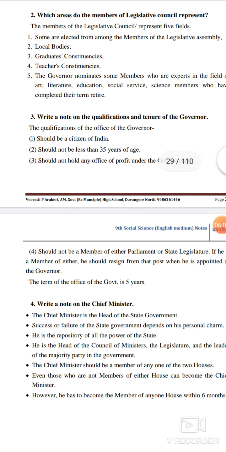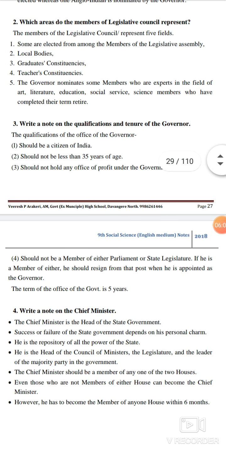Next question, write a note on the Chief Minister. The Chief Minister is the head of the state government. Success or failure of the state government depends on his personal charm. He holds the responsibility of the power of the state. He is the head of the council of ministers, the legislature and the leader of the majority party in the government.